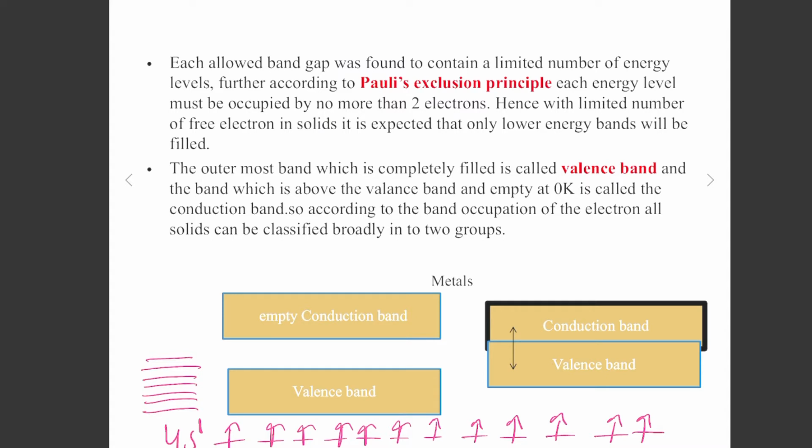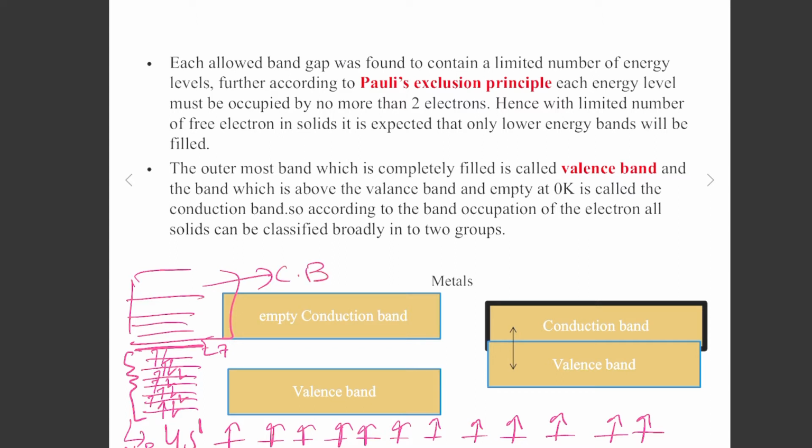According to the Pauli exclusion principle, no more than two electrons will occupy the same level. So one spin up and one spin down electron, then again spin up and spin down, and in this way they will fill all these energy levels up to that level. This is known as the Fermi energy level. This is the highest energy level of the band. This band is known as the valence band, and above the valence band we have another band, which is called the conduction band.